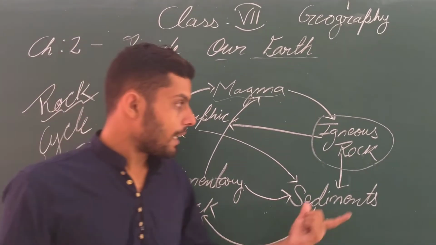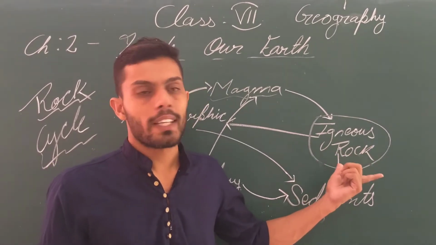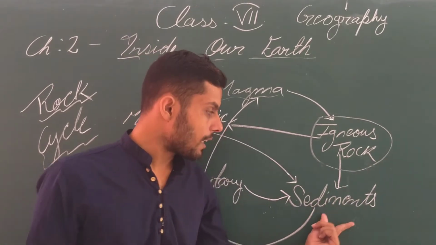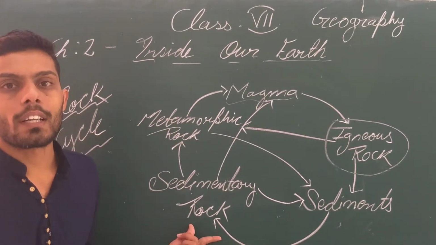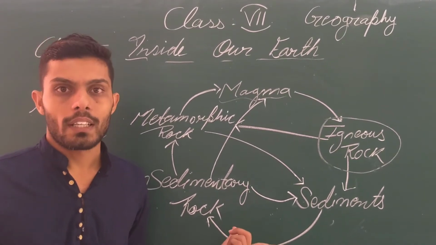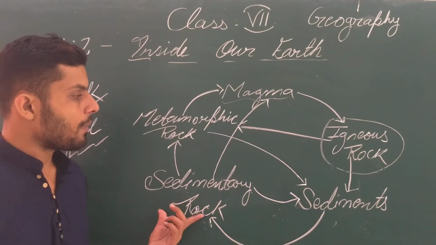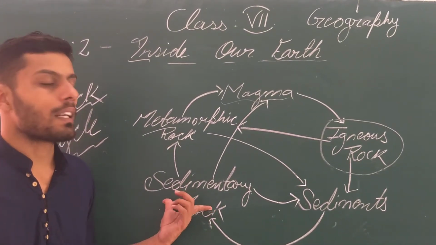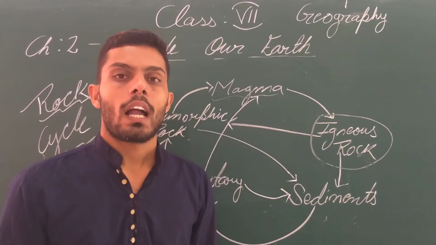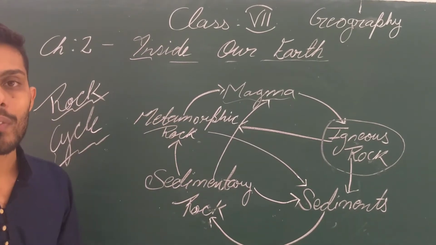Again, igneous rocks, due to strikes or weathering action, turn into sediments. These sediments turn into the formation of sedimentary rock. So what is sedimentary rock? Those rocks which have been formed due to the sediments of materials or rocks are known as sedimentary rock. Now this sedimentary rock, under great heat and pressure, changes into metamorphic rock. Along with that, igneous rocks under great heat and pressure also change into metamorphic rocks.